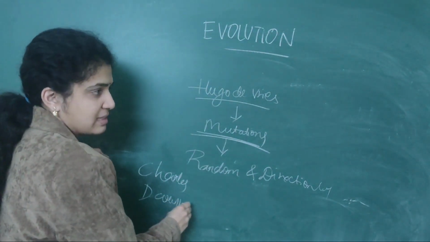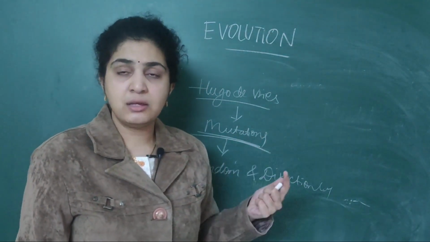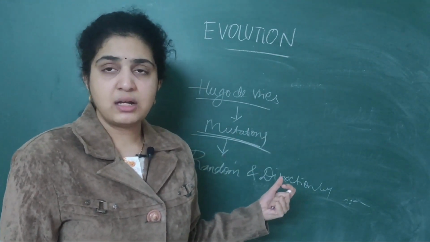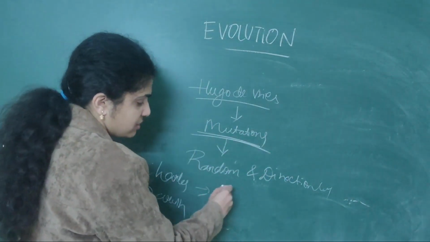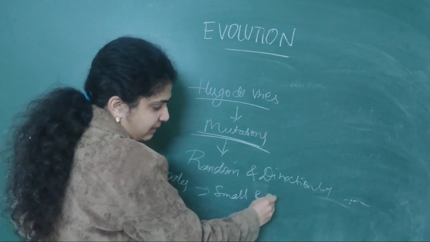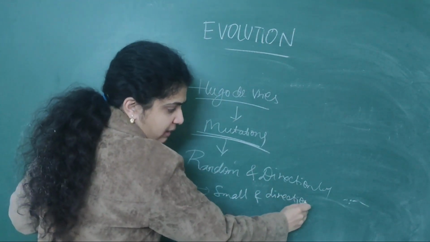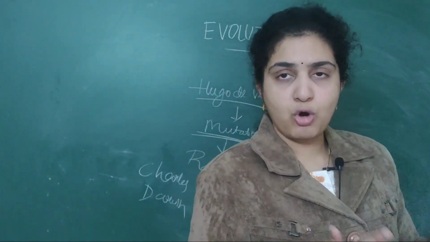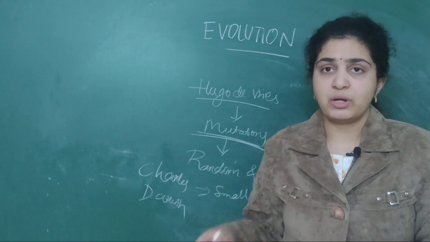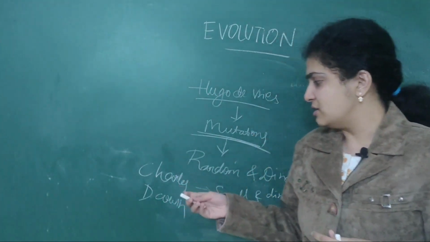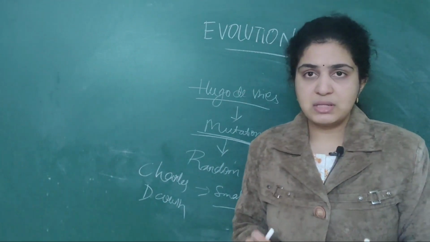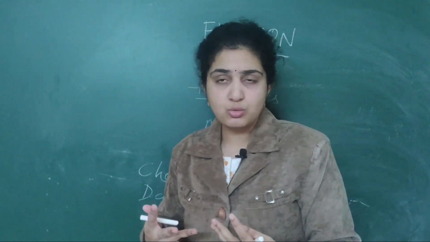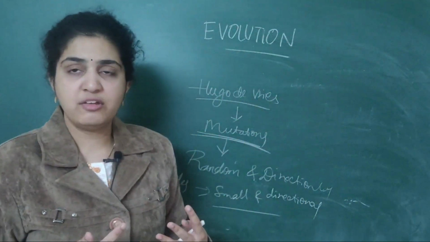Everyone used to compare with Charles Darwin because he is a famous scientist and his theory was the most accepted. So Hugo de Vries said that Darwin specified that the variations are small and directional. An important question comes here: who specified that they are small and directional? Charles Darwin. Remember only that one, so the next one will be easy for you. Small and directional means Darwin. Random and directionless, about the mutations, is Hugo de Vries.